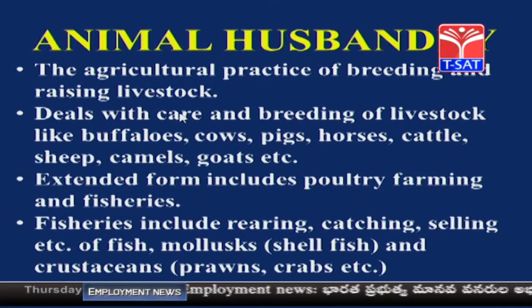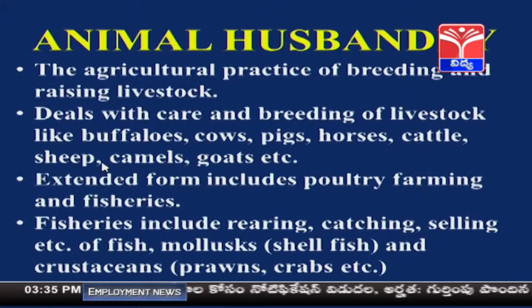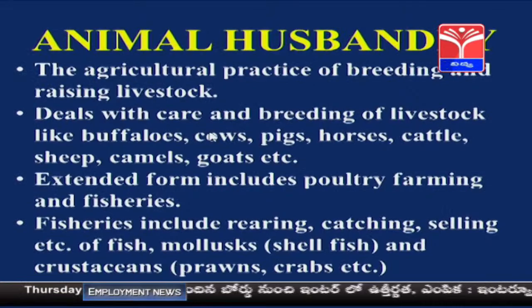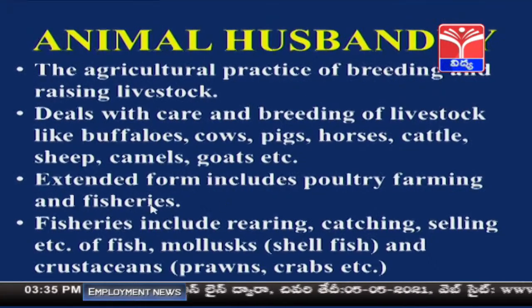So, animal husbandry is an agricultural practice of breeding and raising livestock, and it deals with the care and breeding of livestock like buffaloes, cows, pigs, horses, cattle, sheep, camels, goats, etc. Animal husbandry also includes poultry farming and fisheries.